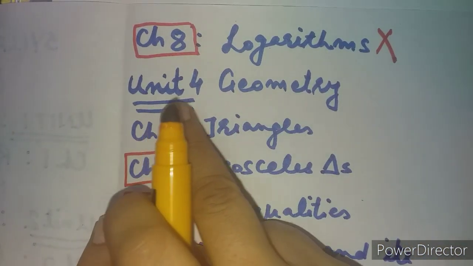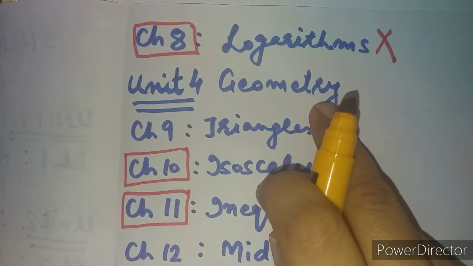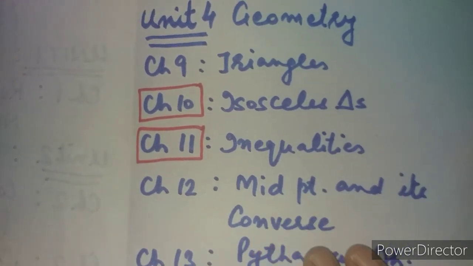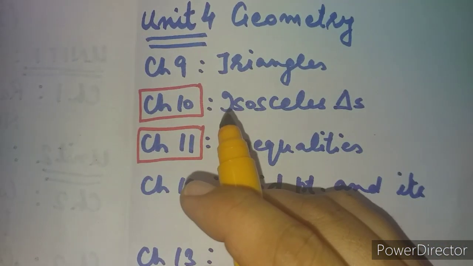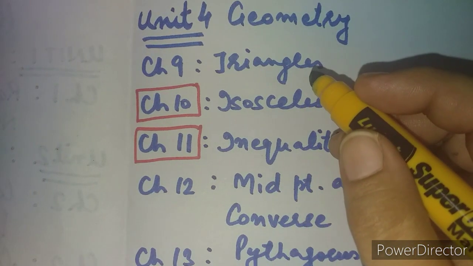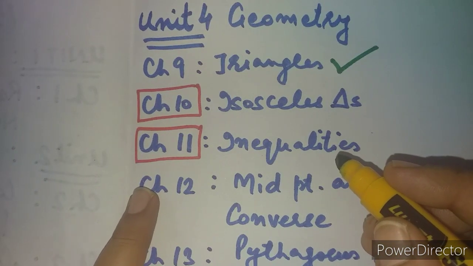Then coming to unit number 4, that is geometry. Geometry has even more important things to share with you, because our geometry includes chapter number 9 to chapter number 17. A very major portion of the class 9th syllabus was from the geometry portion only. But keep listening carefully. Chapter number 9 was triangles, which included congruency of triangles. Congruency of triangles has been fully included as it is, without a single change.